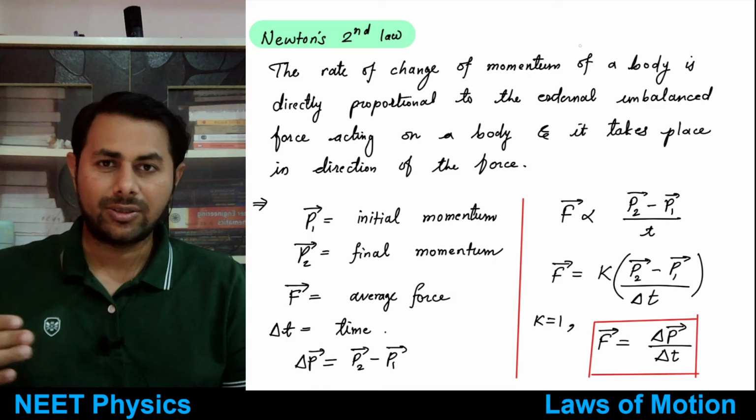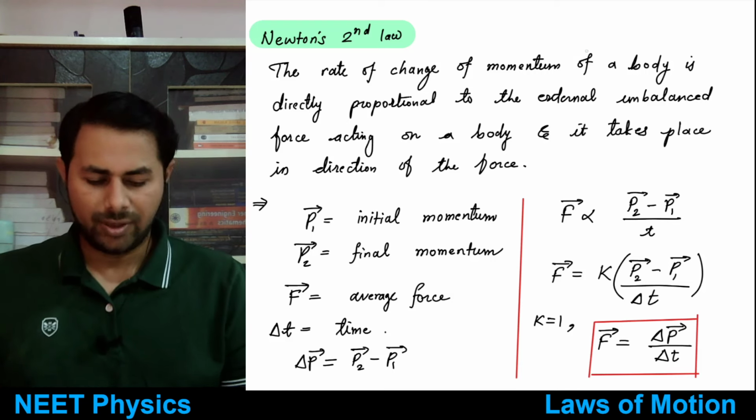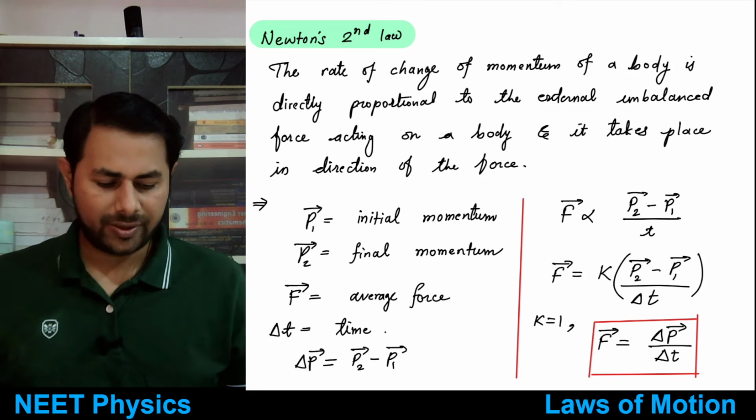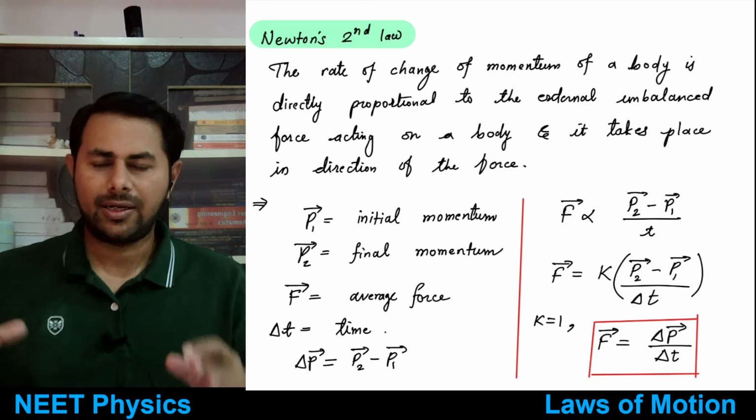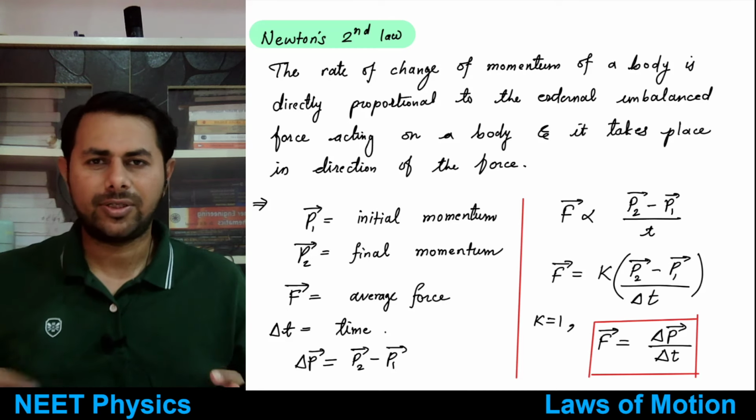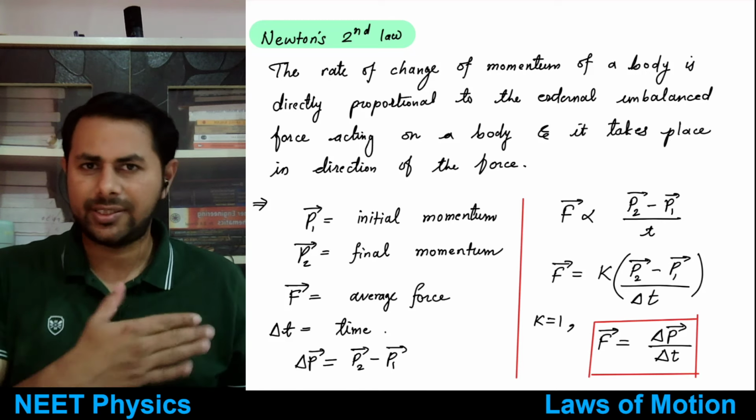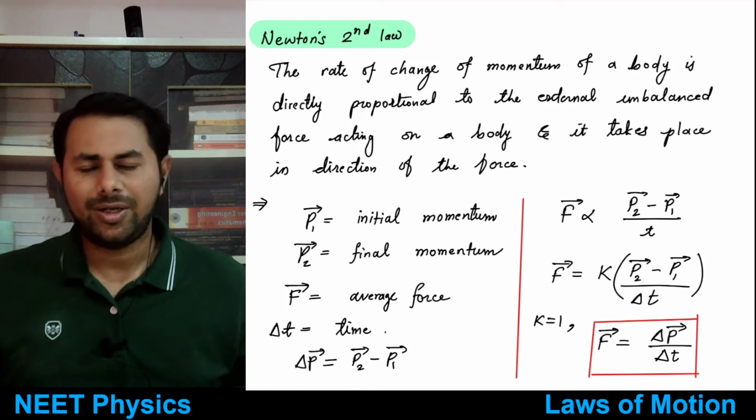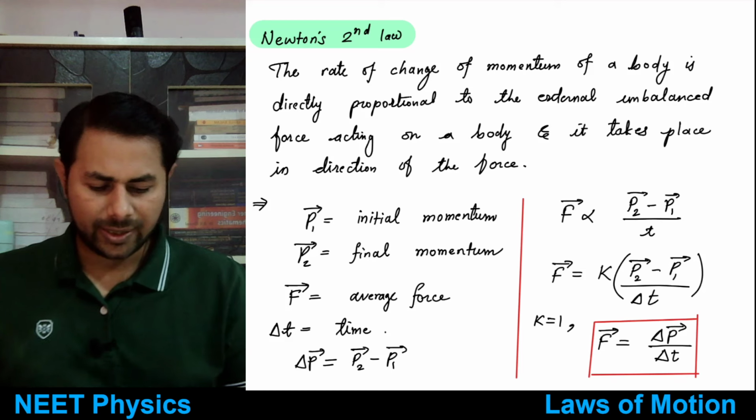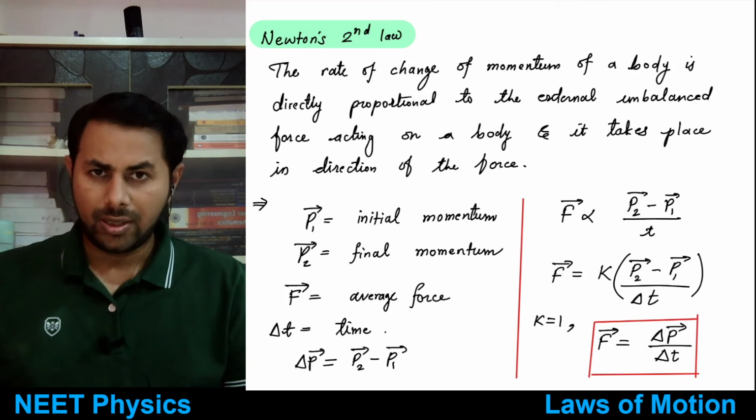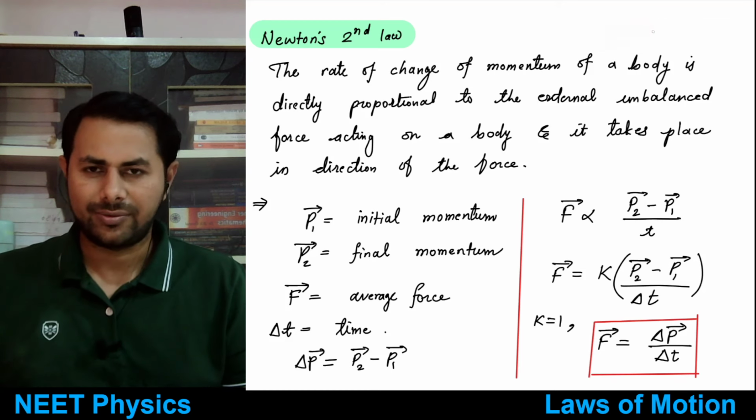So if net force is not 0, what will happen? The velocity will change. But that velocity changes differently for bodies having different masses. If there is a heavy object, its velocity will not change much. If there is a light object and you exert the same force on it, its velocity will change by a huge amount. And that's why there is a quantity called momentum. Now what is momentum? It's the product of mass and velocity, so that is important.